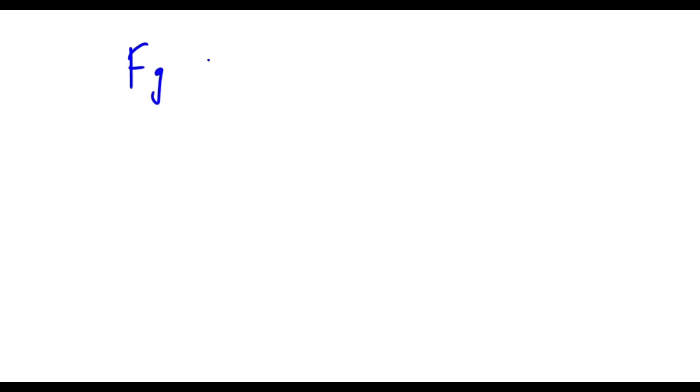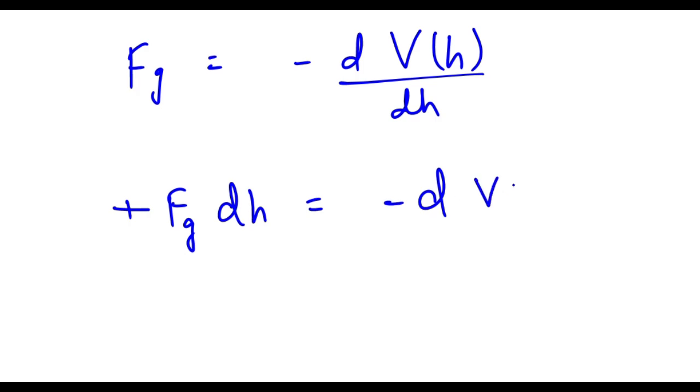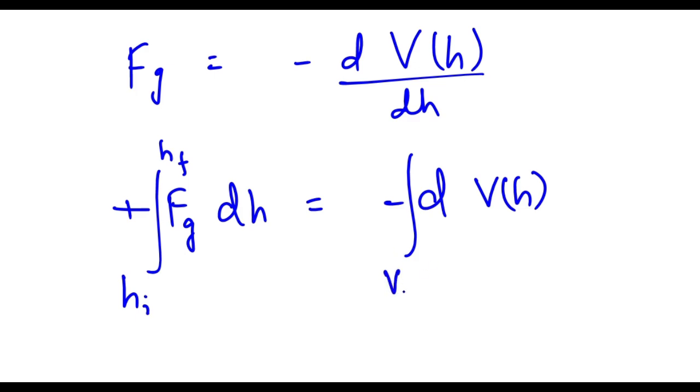So Fg equals to minus dVh by dH. So you can write here minus Fg dH equals to dV, or you can write Fg dh equals to minus dV. Now you can integrate it from initial height to final height, and on the other side from initial potential energy to final potential energy.